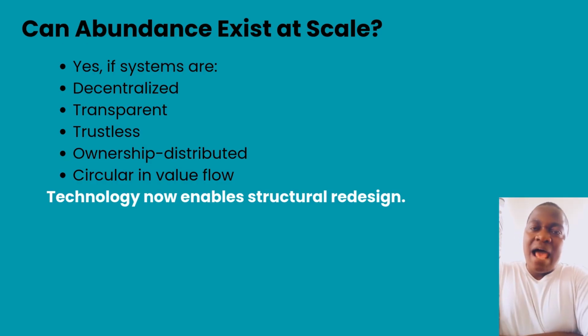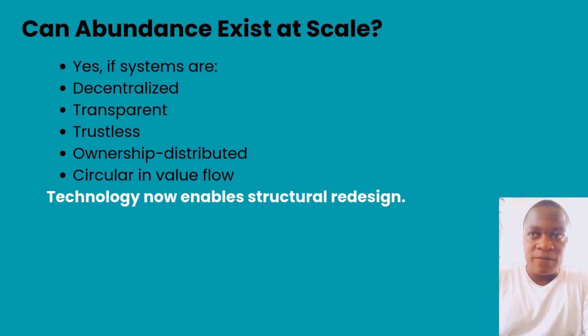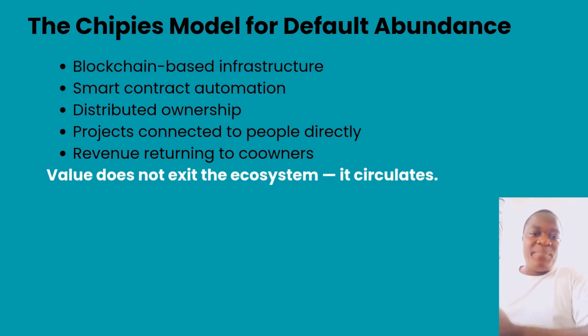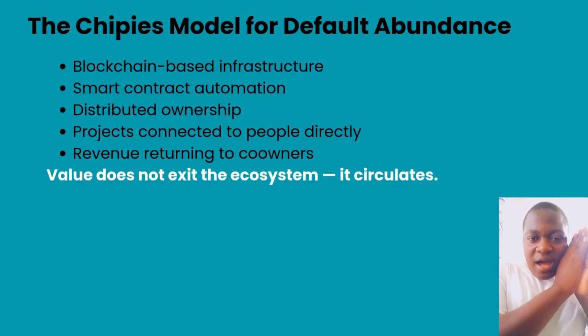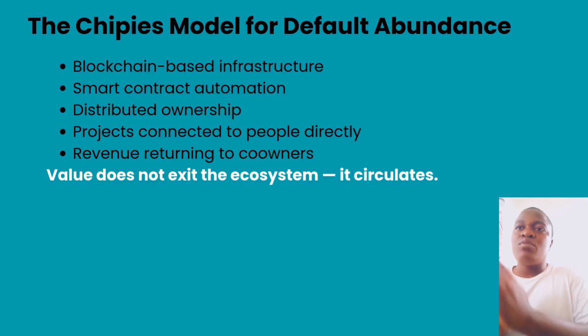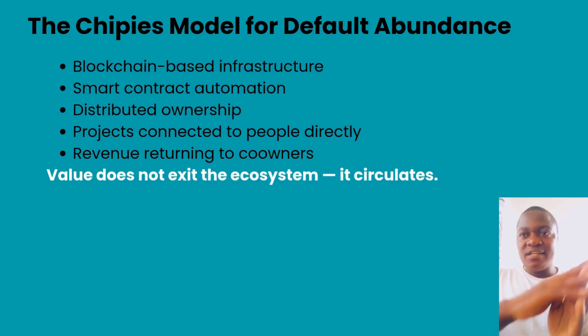So my question is, can abundance exist at scale? My thought is yes, if systems are decentralized, transparent, trustless, and if ownership distribution is fair and circular in value flows. Technology now enables us to redesign and achieve decentralized systems, transparent systems, trustless systems, and to mass distribute ownership and at the same time circulate value flows. Now that we have this infrastructure, Chipies needs to be a default abundant model. Why? Because it offers blockchain-based infrastructure, it operates on smart contracts for automation, with distributed ownership, projects connected to people directly, and revenue returning to co-owners.